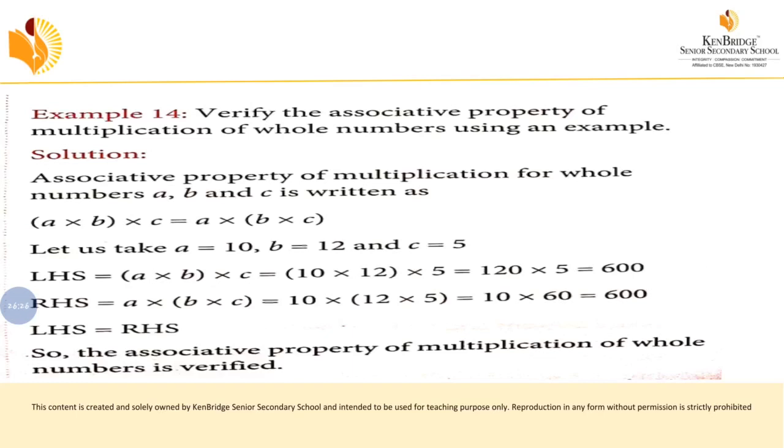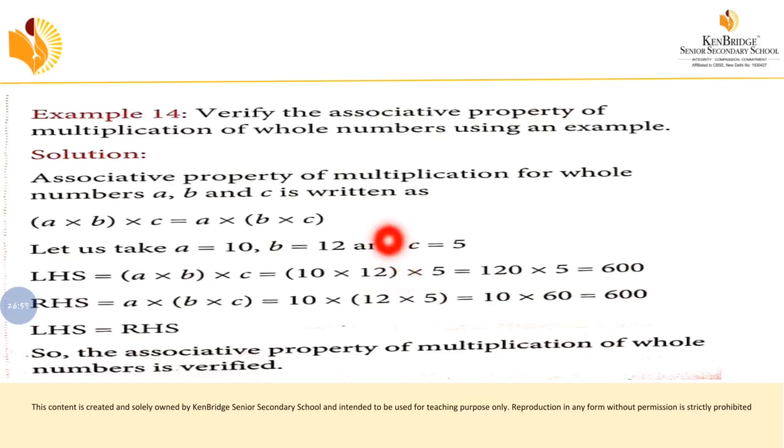Associative property of multiplication for whole numbers is a into b into c is equal to a into b into c, with the grouping changed. Here they have given only multiplication, so fully it should be multiplication. Understood? So now we are going to take a as 10, b as 12 and c as 5. That is purely your choice. If the question is verify with an example, you can take any numbers for your example.